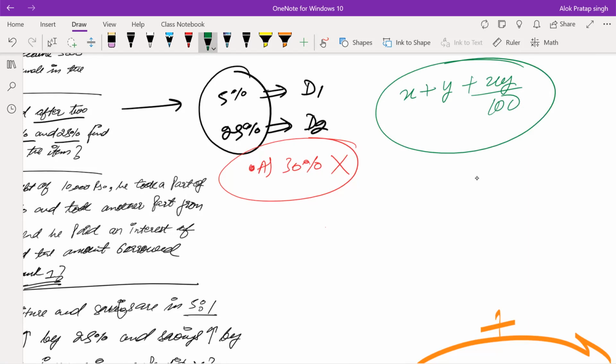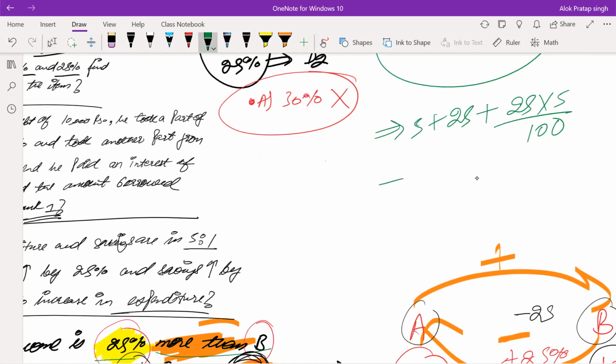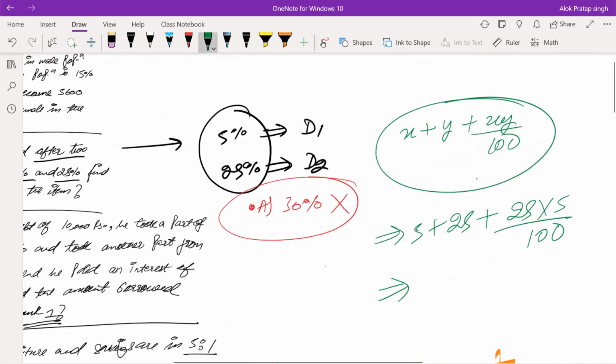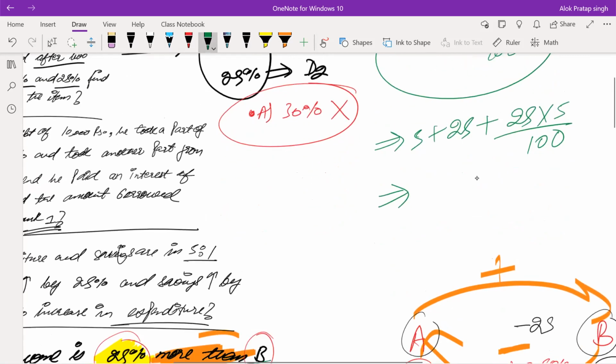So the very first discount which is being given to us is the first, and then the second plus. In order to find out the successive discount, every time you can follow X plus Y plus XY upon 100, right? So we will get 30, and this will be 4.